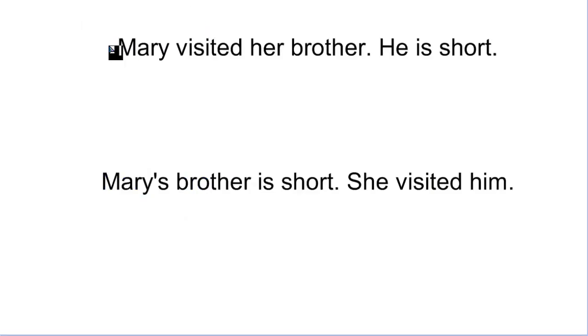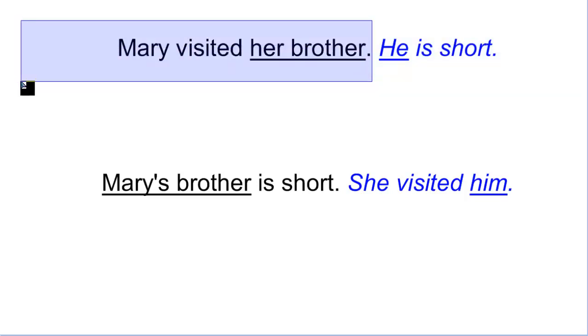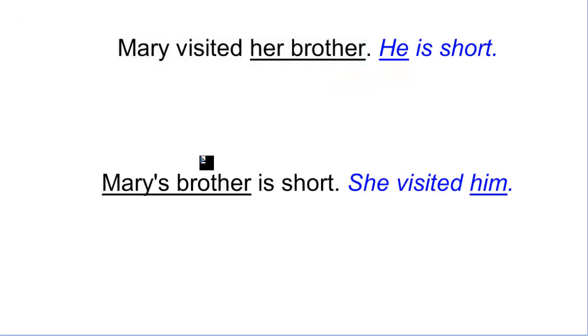Pay attention to this. I have two sentences here. Mary visited her brother. He is short. Mary's brother is short. She visited him. Very simple sentences. Now, I'm going to introduce a commentary. The second part is the commentary that I want to introduce in the previous sentence. Okay, I am going to introduce the commentary in the sentence. The same thing here. This is a commentary that I want to put next to the sentence. So let's start checking that. Remember, you have to put the commentary in a position that is next to the thing you are commenting about.